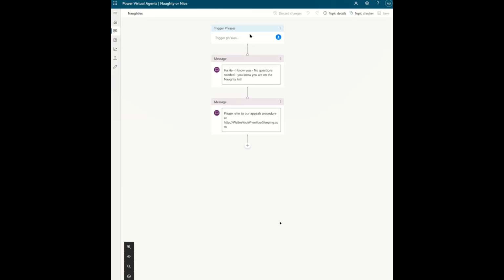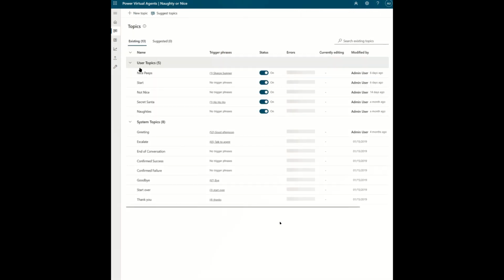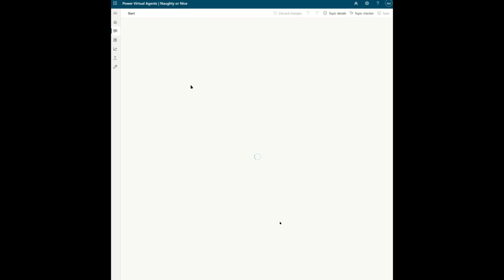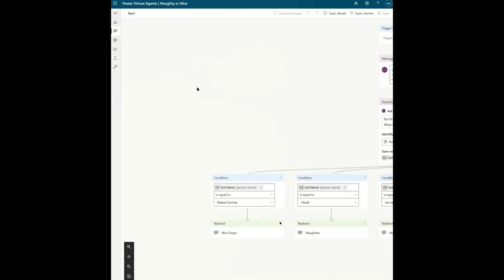He is, he's lovely. So having declared who the naughties are going to be, we then need to create a topic to redirect them to. So within the naughties, we've pushed that to a topic based on the entry of those names. So we don't need a trigger phrase. People are going directly to the list. And if we look at the canvas, we can see that it's just a static message. So it's not personalized. We didn't pass their name through any of that. We could have done. We didn't for this particular example. And so that's how we've done that.